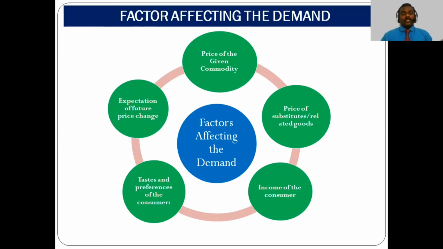And expectations of future price changes. For example, if there is any instability in the market, people may think that the price of a particular product may go up or go down. If the expectation is that the price will be higher in future, then the demand for the particular product in the current situation will increase, and vice versa. So these are the 5 important factors that affect the demand.